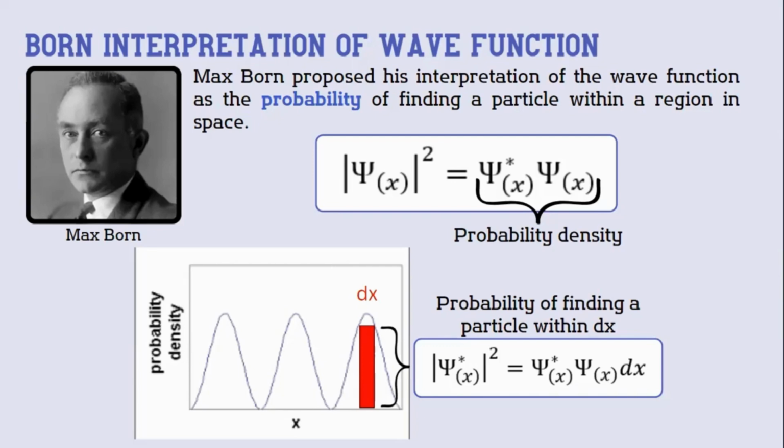So rather than the charge density, Born interpreted the wave function as the probability density, which is the relative frequency of finding the electron within a region. The square of the absolute value of the wave function is equal to the probability density, which is the complex conjugate of psi times itself. And the equation below tells us the probability of the particle being inside the area dx.